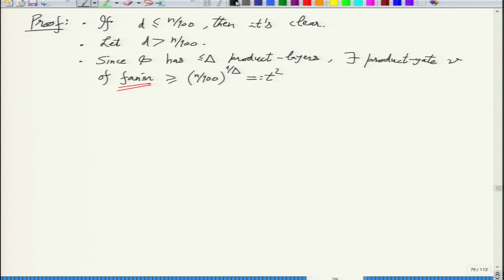So the point was that there will be this product gate V. We can assume by induction that this product gate has that form. If on any path from the root to the leaf there will be at most delta multiplicative gates, so the fan in is less than this at every time, and then the total degree can only be less than n by 100.